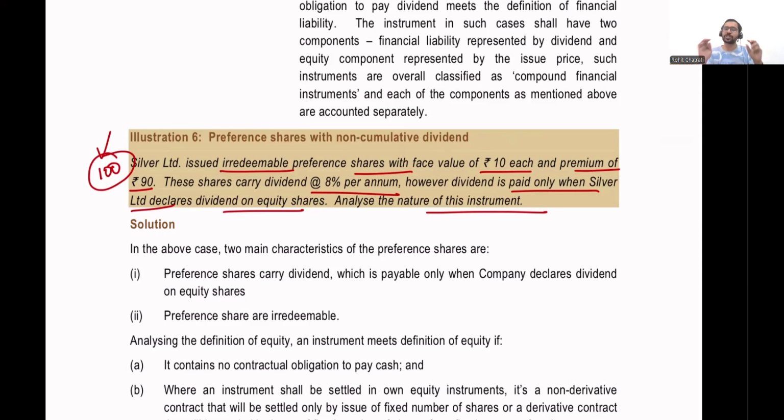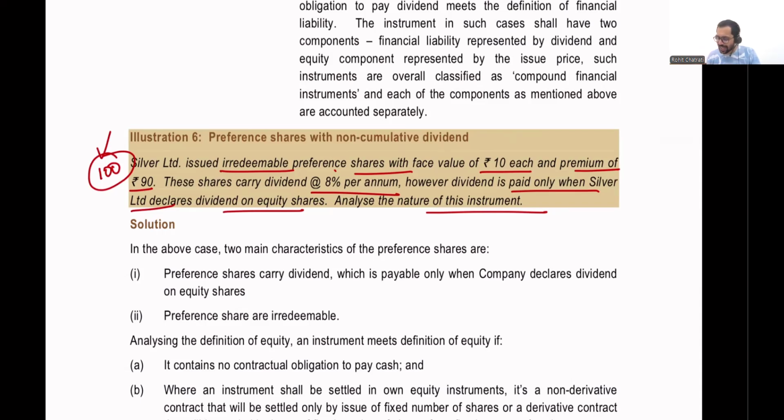Silver Limited, these preference shares are irredeemable, which means whenever Silver Limited wants to, it can actually buy back these preference shares. If it does not buy back, the preference shareholders will receive money only upon liquidation. Upon liquidation, all the assets will be sold, and then preference shareholders will be given their money back. All right. So does Silver Limited have a specific contractual obligation to return this rupees 100? The answer is no. It is at its discretion. The second characteristic is with regards to payment of dividend.